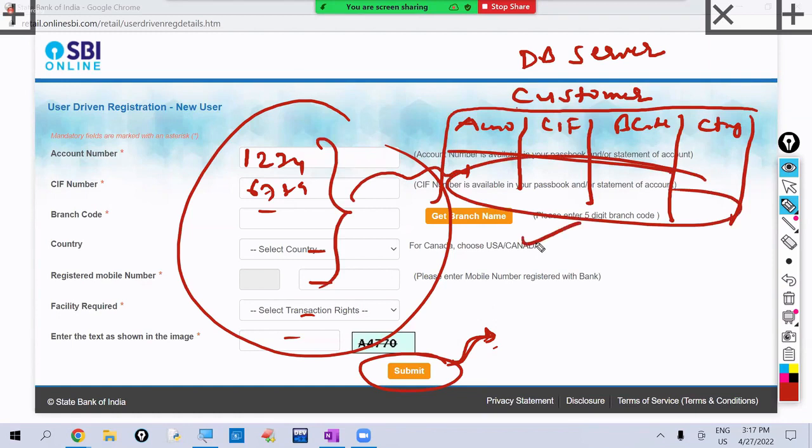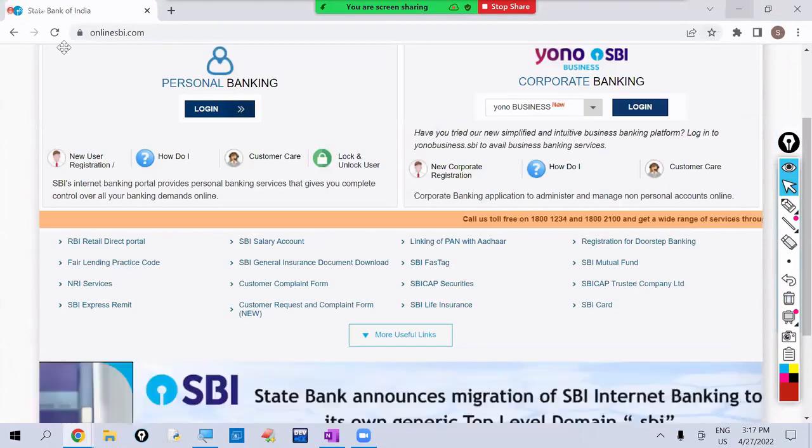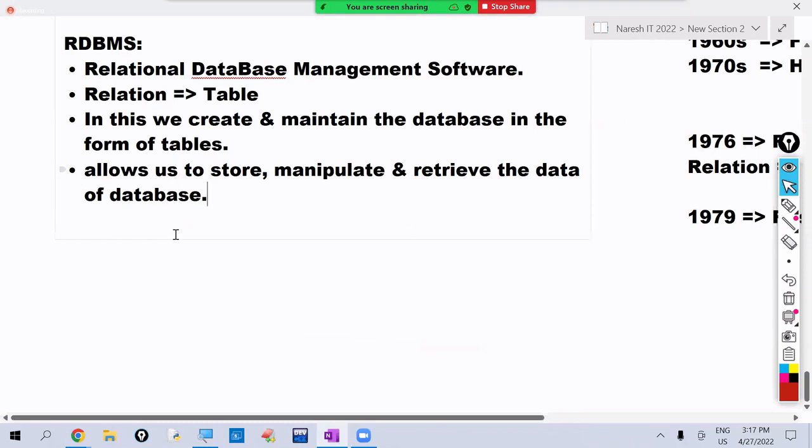We are learning Oracle. Our Oracle is a back-end application. In the front-end application, you are entering the data. This data will be stored in the server, in the database server, in the table. To maintain that table, we are using what? RDBMS software, Relational Database Management Software. It allows us to store the data.